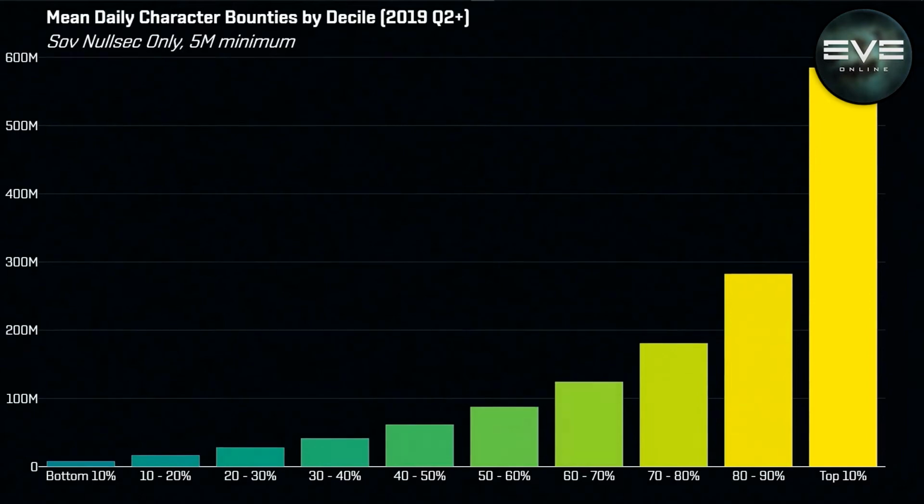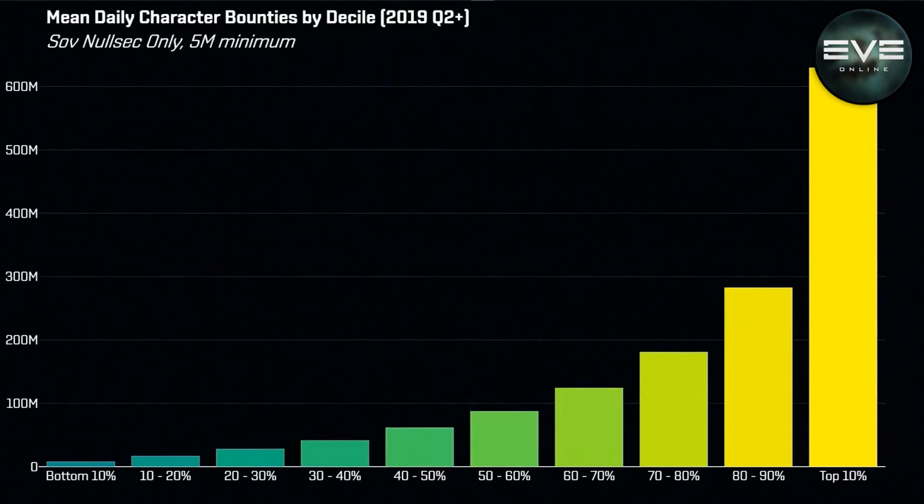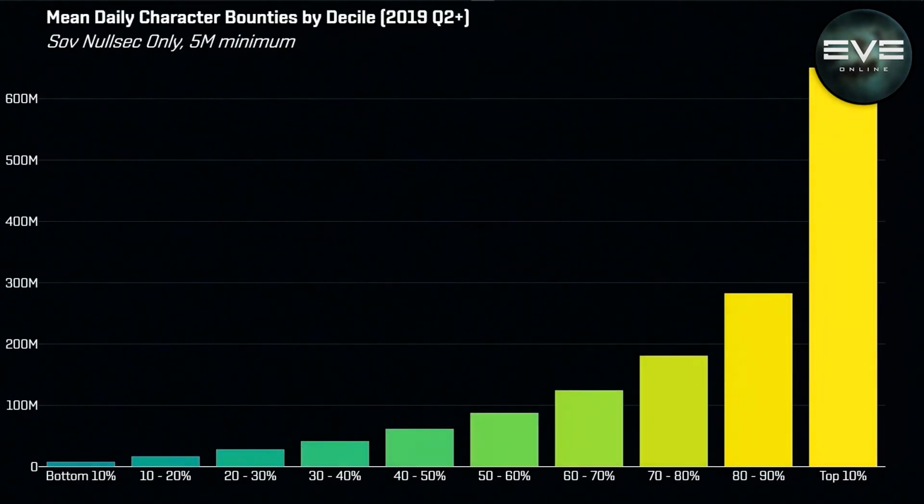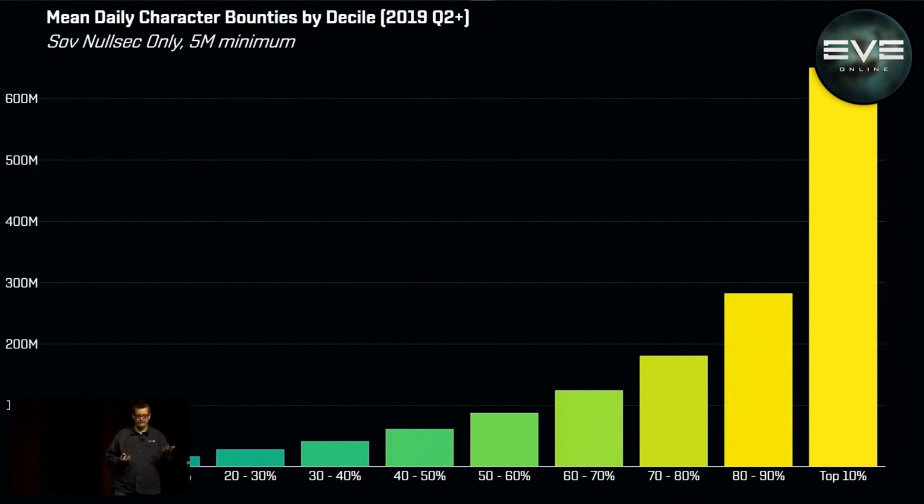But what you do see here is we don't have a nice linear distribution. These are regular players like you and me. Instead, we see an exponential increase. The people who are most successful at ratting, and we don't think are cheating, are making much, much, much more than the bottom 10%. In fact, the bottom 10% on average are only making about 7.6 million. The top 10% are making 650 million ISK on average per day.